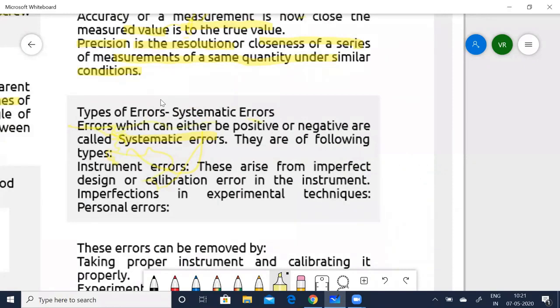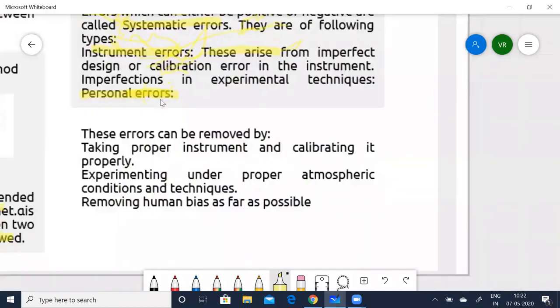Errors can either be positive or negative. This you would have come across in your screw gauge itself. There are the following types: instrument errors. As I told you, the instrument itself can have errors. These arise from imperfect design or calibration error in the instrument, and imperfections in experimental techniques, that is, while measuring. That is called the personal errors. These errors can be removed by taking proper instruments and calibrating them properly, following all the rules while measuring.